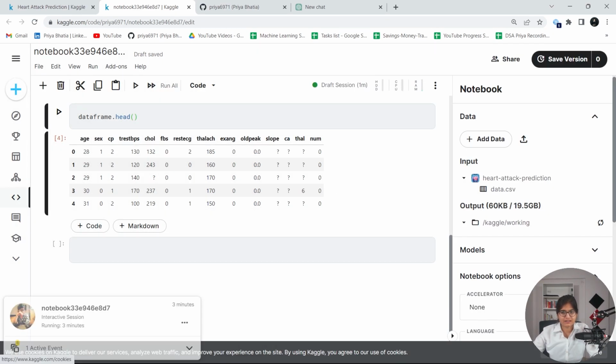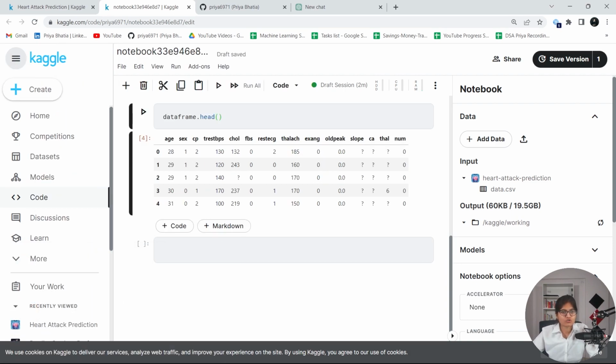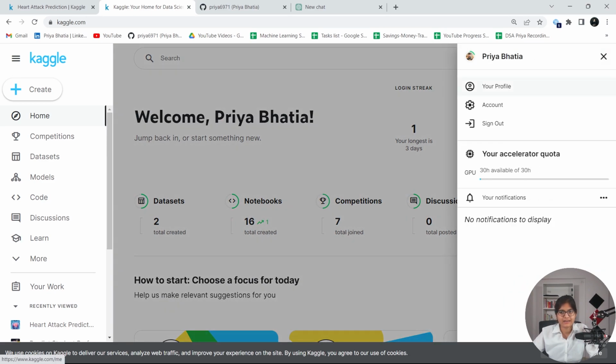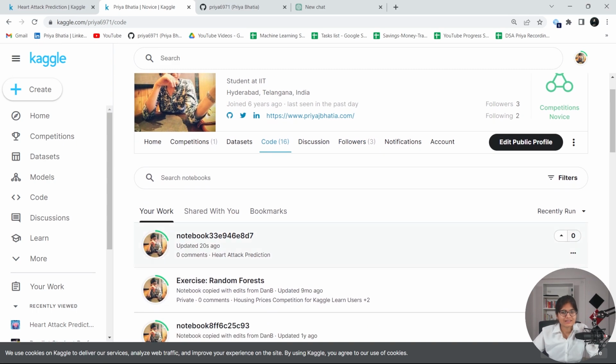Once you save it, it will show up in your profile. For example, I will show you now. If I go to my Kaggle profile, my code, you can see this is the notebook which I opened 20 seconds ago. You can see the changes as well, and this is the heart attack prediction notebook. So in this way, you can share your code as well.